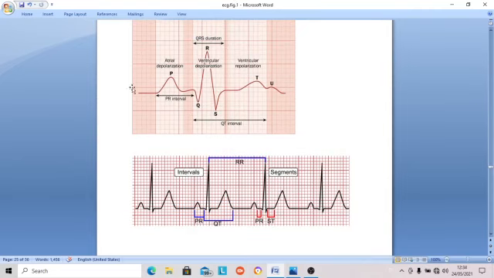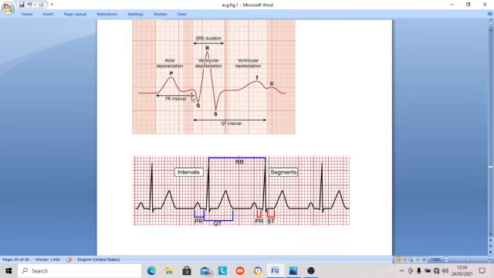Any part which is completely on the zero line is called a segment. It is a time duration which is on the zero line in an ECG record. But an interval includes the isoelectric line, zero line, plus the waves. This is the PR interval, from the beginning of P to the beginning of the QRS complex.